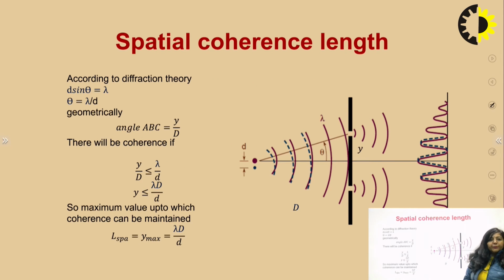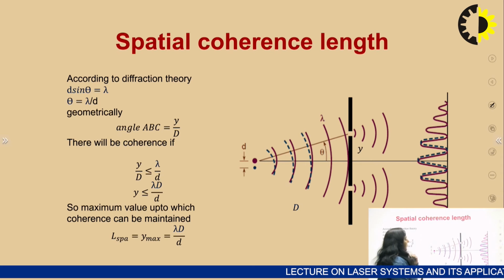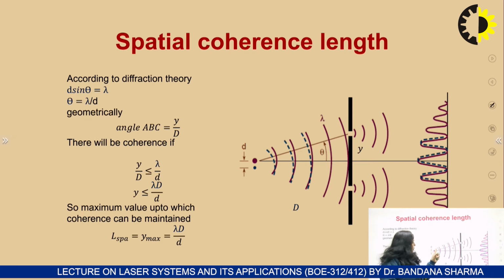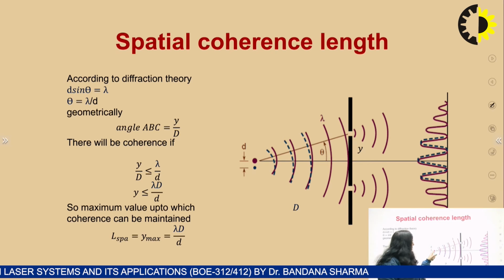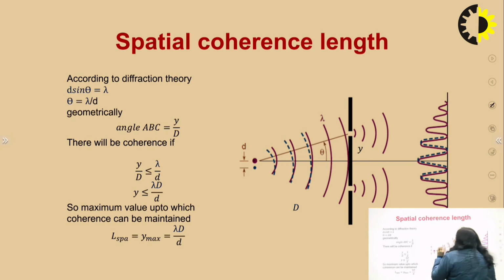Now we will try to derive a relationship for the spatial coherence length. In order to understand this spatial coherence length, again we have taken the example of Young's double slit experiment. As you can see here, this is the light source, a monochromatic light source, which is illuminating a single slit. Let the width of that single slit, the width of the source, be small d. That small d defines the size, the dimensions, of the source.